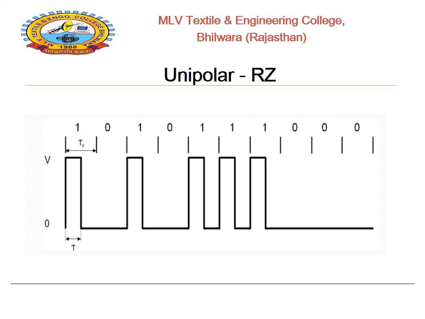As we see in the first bit of 1, for half of the duration, that is T0 by 2, the pulse will be present, and for the next T0 by 2, the pulse will return to 0. So the conclusion is that after half of the TB duration, the pulse will return to 0. That is why it is known as unipolar RZ, or return to 0 pulse. And the 0 bit is represented by 0 or absence of a pulse, just similar to the unipolar NRZ case.